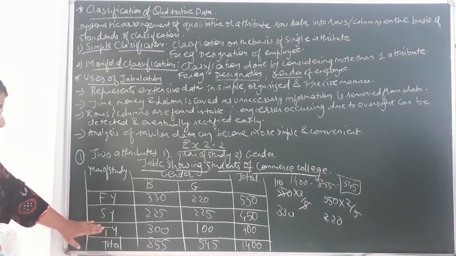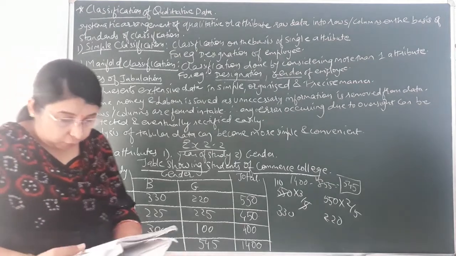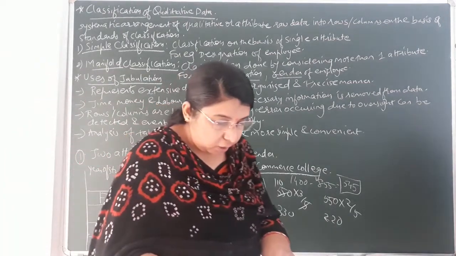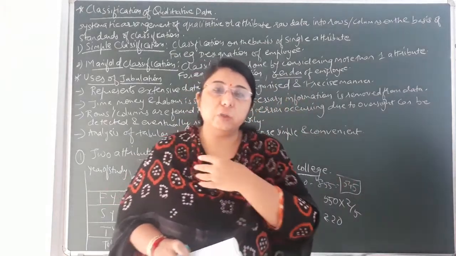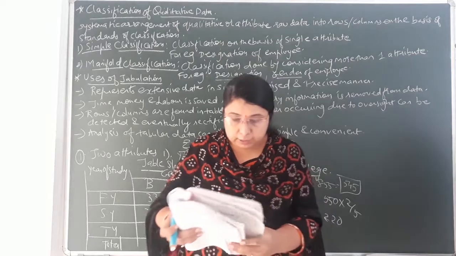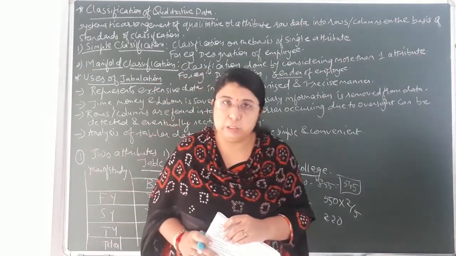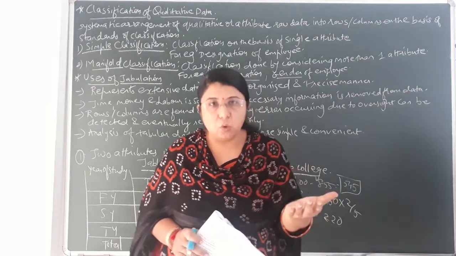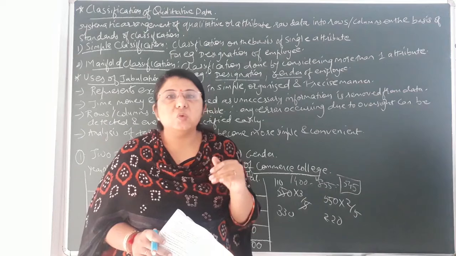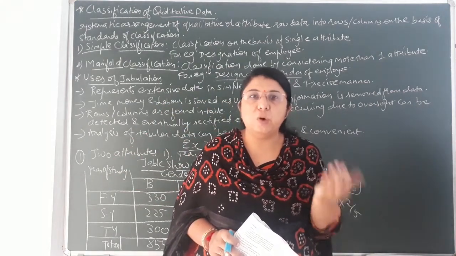Okay, so now you have got the data of first year, you have got the data of second year, and now the remaining data, that is of the third year. Third year data has not been given to you in the question. You can see the last line, in the third year the number of boys is 3 times the number of girls. Only it has been told that the boys are 3 times the number of girls. Suppose girls are 50, then 3 times, that means 150 boys would be there.